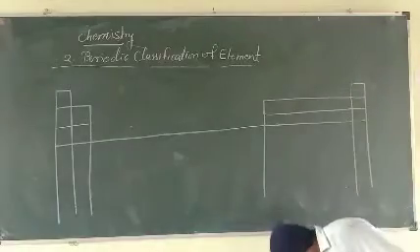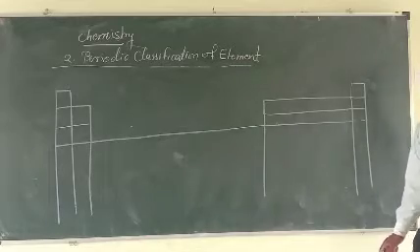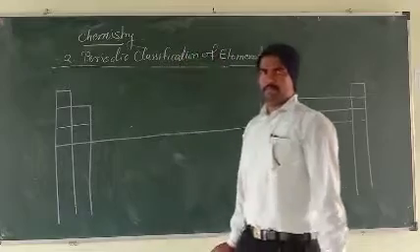They have a lot of groups. Can anyone tell how many groups are in the periodic table?